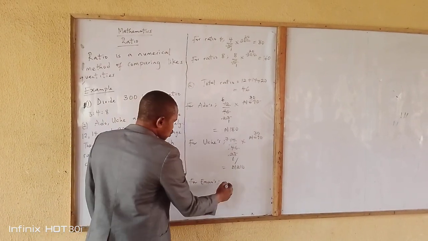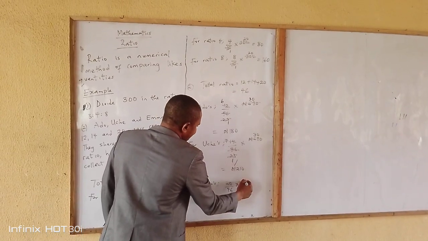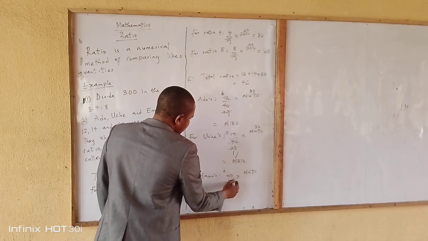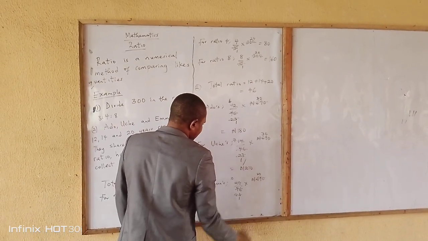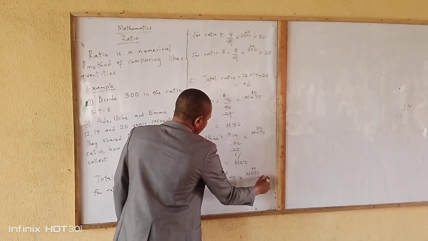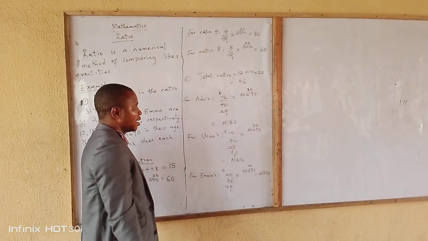Then for Ima, whose ratio is 20, we are going to have 20 over 46 times 690. 2 into 20 is 10, 2 into 46 is 23. 23 into 23 is 1, 23 into 690 is 30. 10 times 30 will give us 300 naira. So that's the final answer.